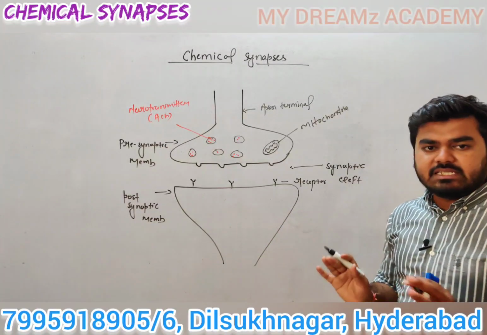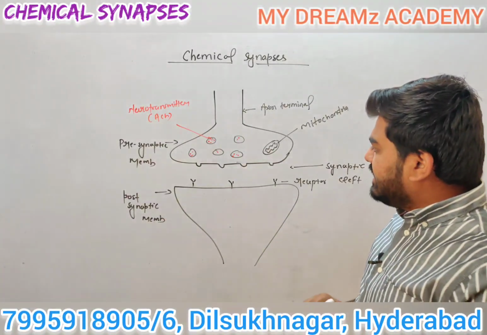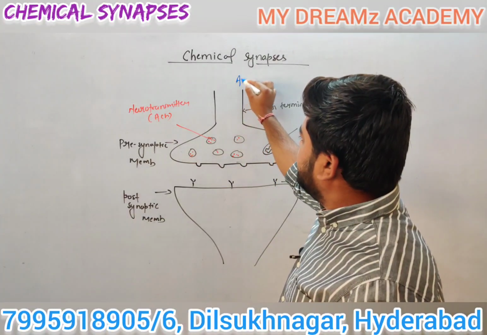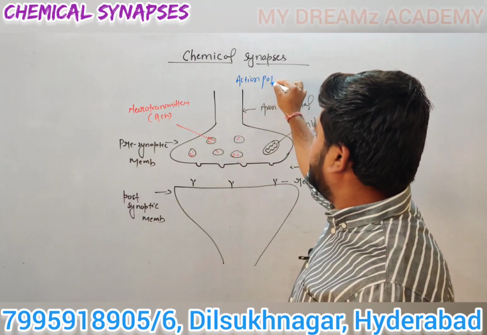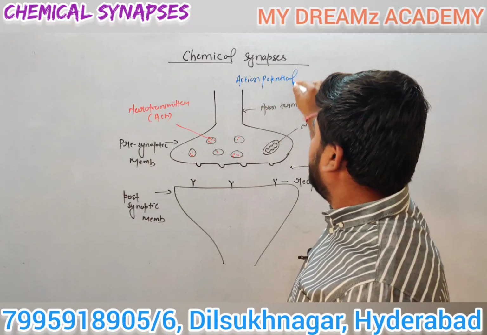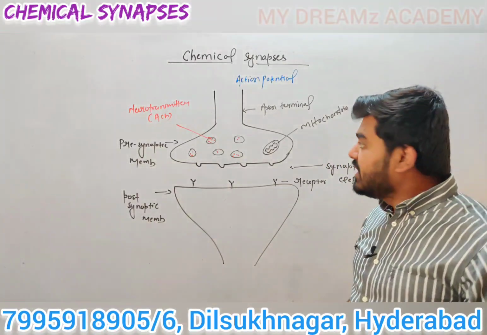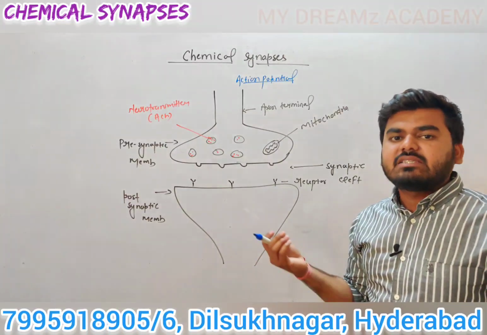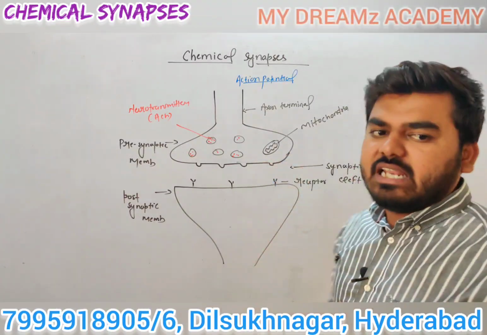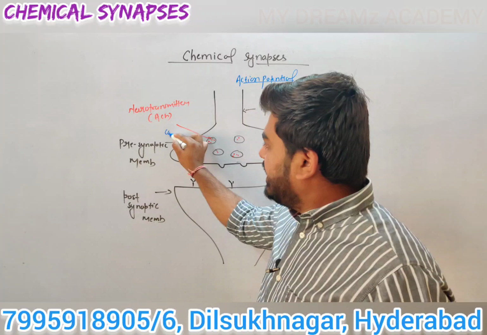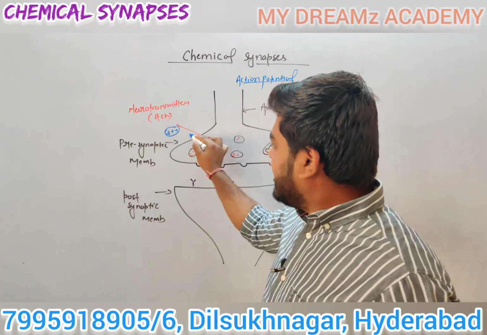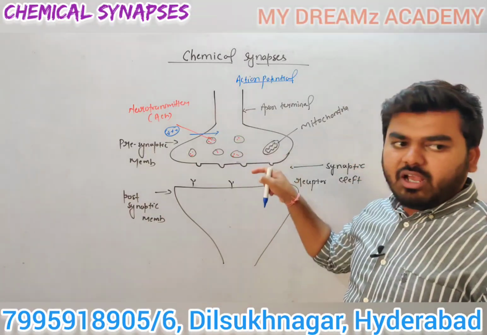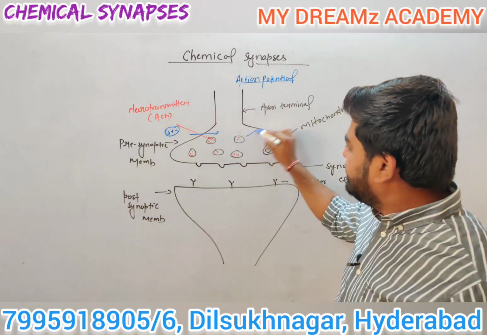How will chemical synapses occur? When an action potential (AP) is generated on the presynaptic membrane, some ions enter the presynaptic membrane, mostly calcium ions. Due to the entry of calcium ions, the vesicles will burst.